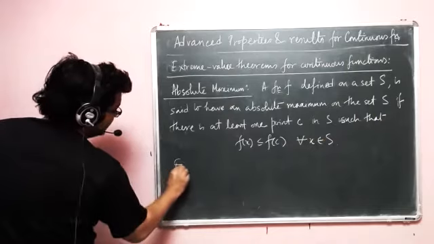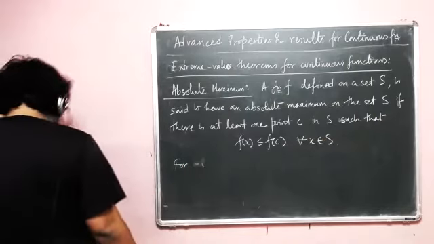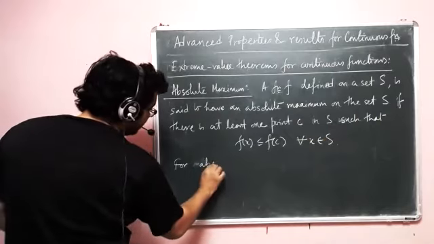So for minima, or not minima, sorry, we must write for absolute minimum.